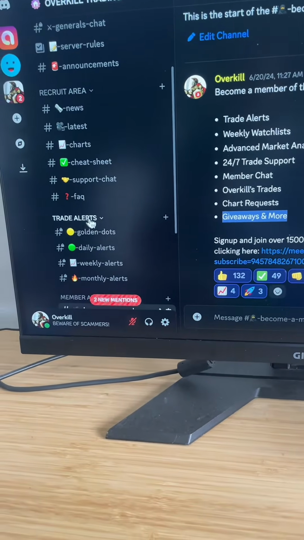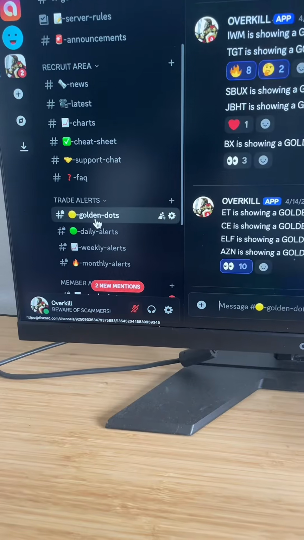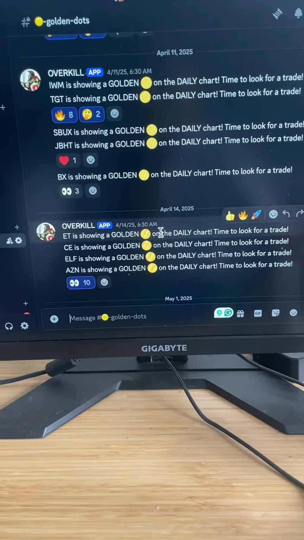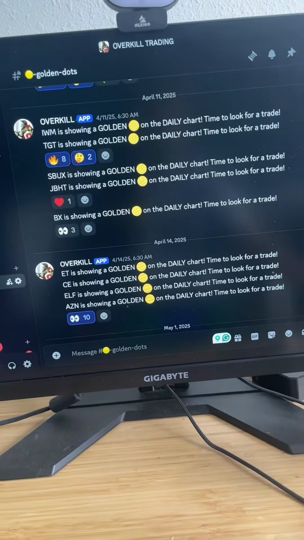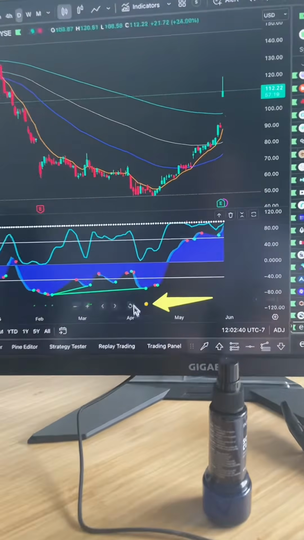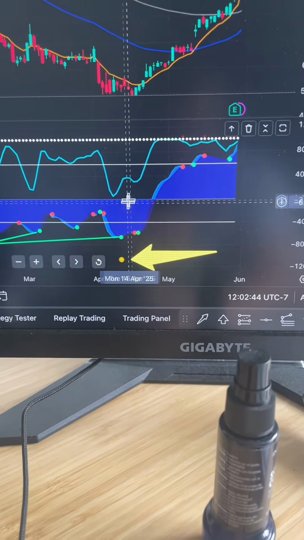So what that looks like here is under the trade alert section. Once you become a member, you'll have access to this. So you guys have seen me talk about the golden dots, right? These are a great 1 to 6 month buy signal, right? A 1 to 6 month swing trade. You can see this one right here on ELF, this golden dot right here. Okay, again, a 1 to 6 month signal.